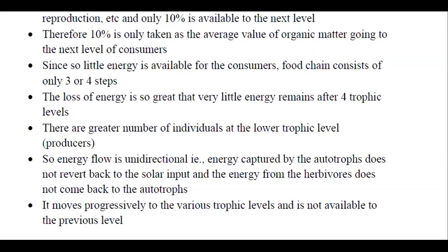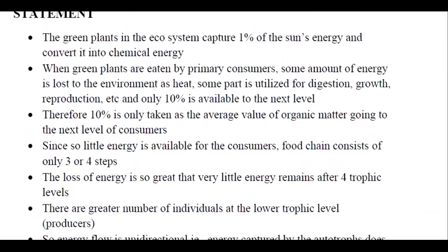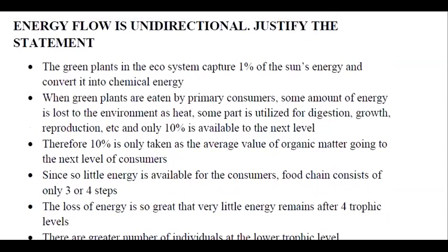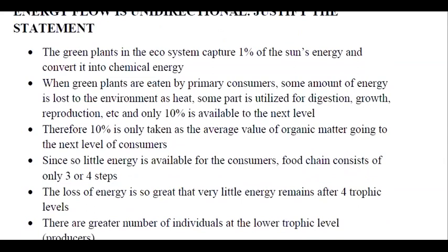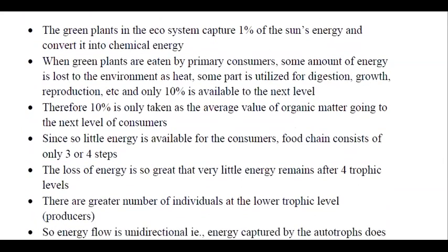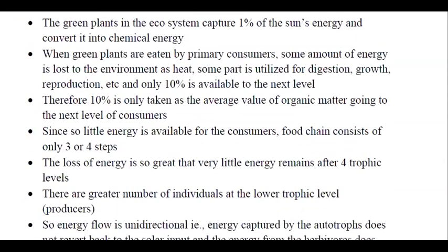So these few points that I told you just now are very, very important. Energy flow is unidirectional, justify the statement. Question can come like this, so you'll have to mention all these points. Otherwise, you might be asked why there are only 3 or 4 steps in every food chain. For that also the answer is almost the same. You have to say the green plants capture only 1% of the sun's energy. After their utilization, only 10% is available to the next level, and the next 10% goes to the consumers. So by the time energy reaches the fourth level, there is very little energy left. So at the most, there are only 4 trophic levels in every food chain.